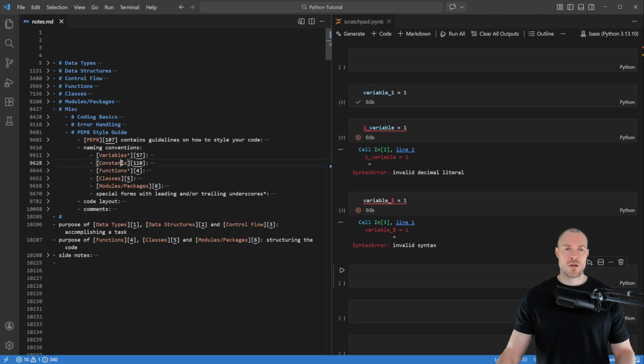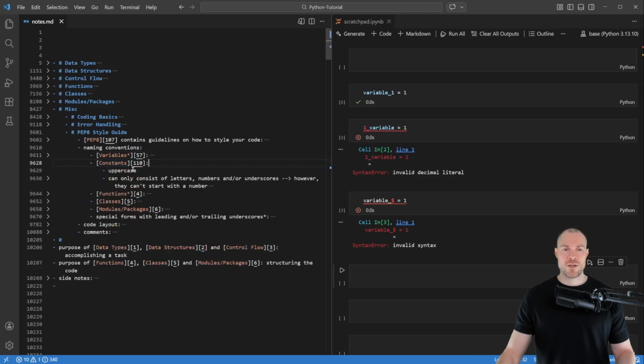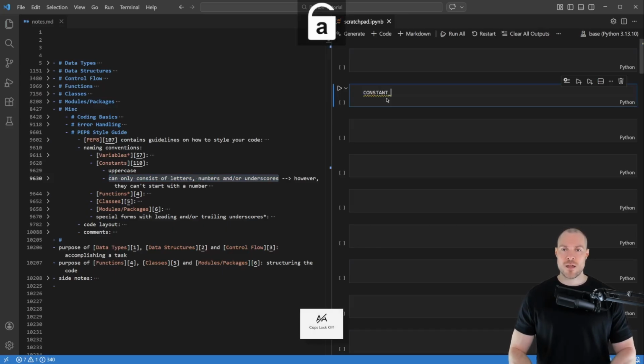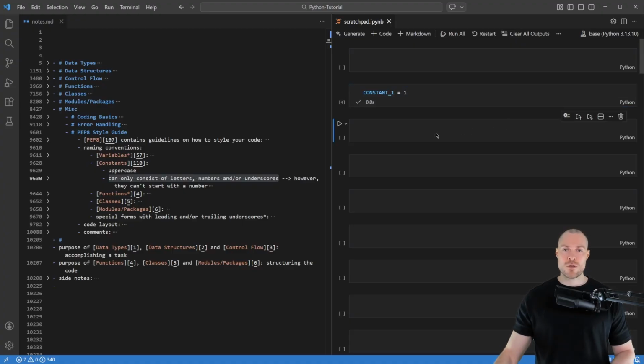Then next are constants, and here the conventions are to use uppercase, and they also can only consist of letters, numbers, and or underscores. So for example, what you can say is CONSTANT_1, and if you set that equal to 1, then this doesn't throw an error. However, again, you can't start here with a number.